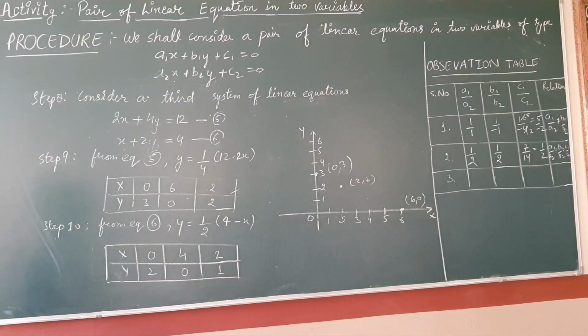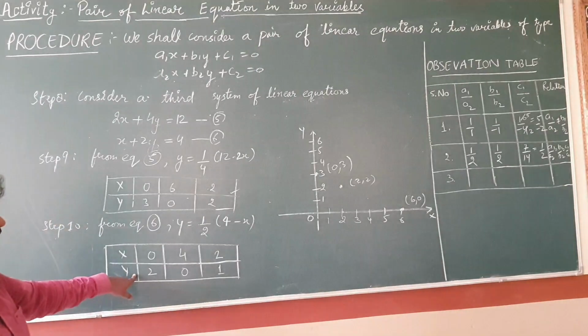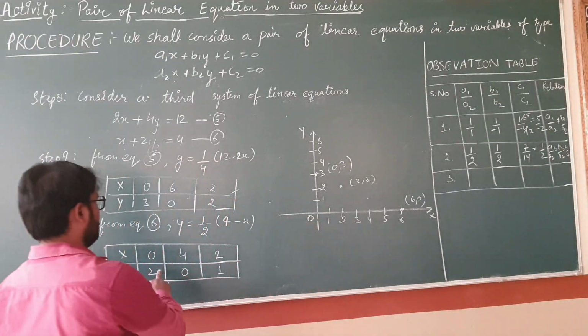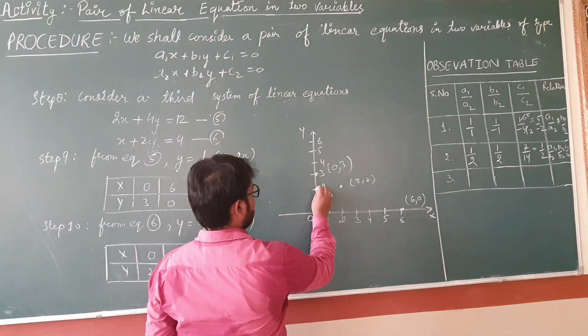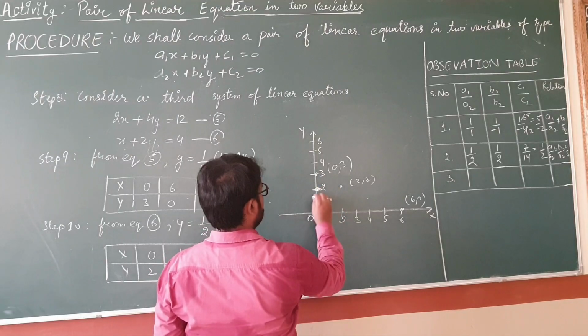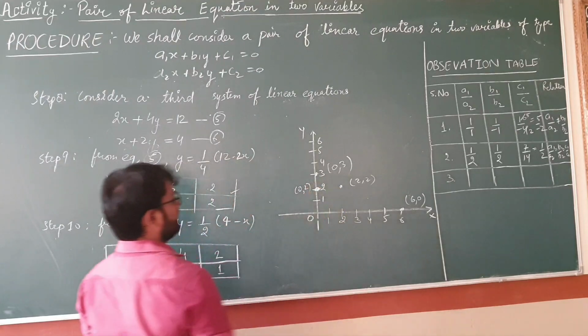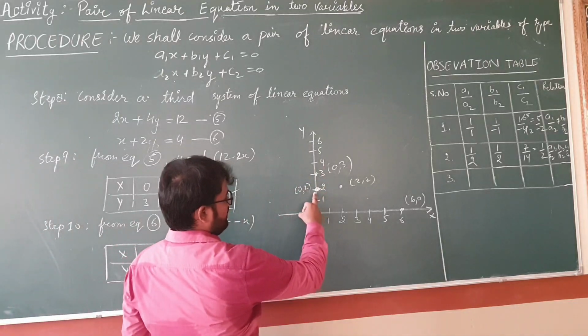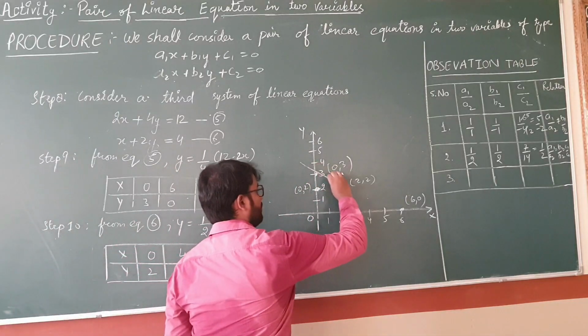Clear students? Now use this table to locate on a graph paper. 0, 2. X is 0 and y is 2. It means your point is here. That will be 0, 2. Clear students? So before locating this, join these points also.